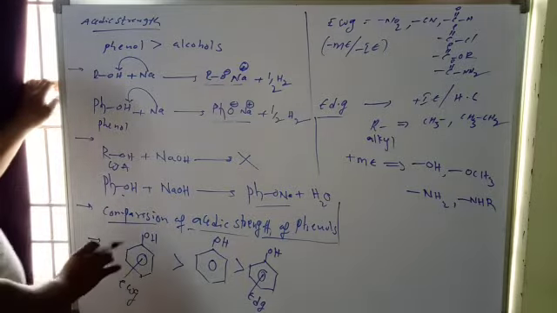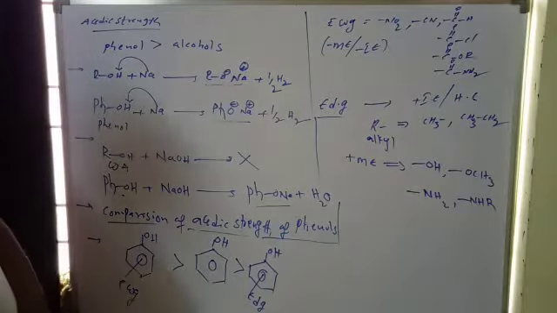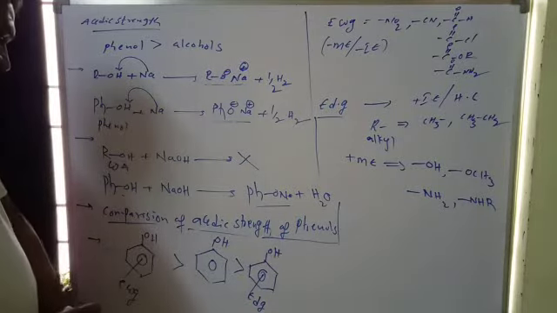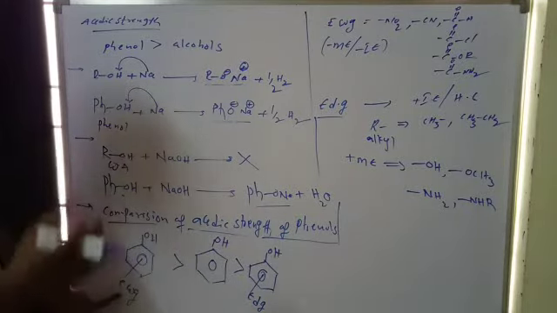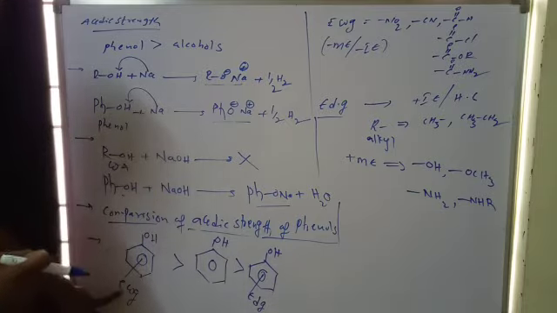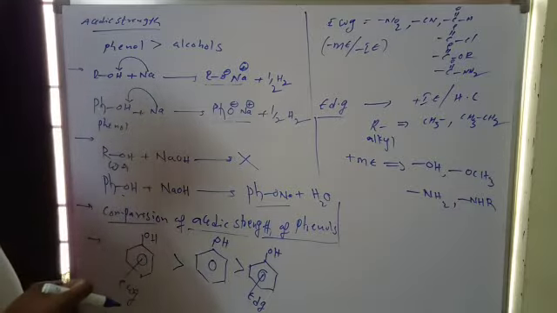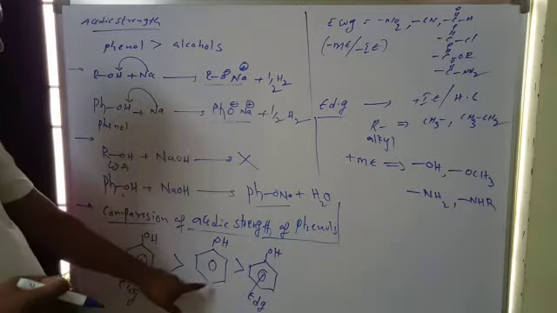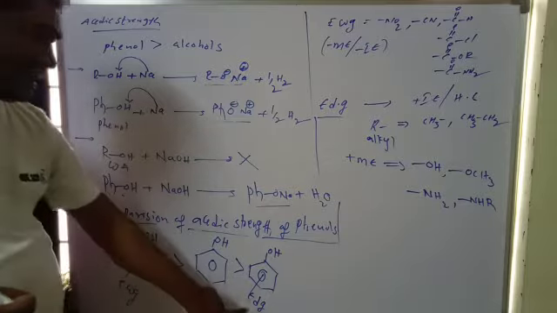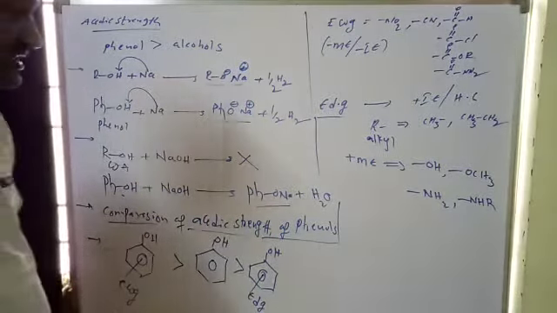Okay. Next, the comparison of acidic strength within phenols. If you compare the acidic strength, the presence of electron withdrawing groups on the phenol makes the acidic strength much greater, whereas electron donating groups decrease the acidic strength of a phenol.